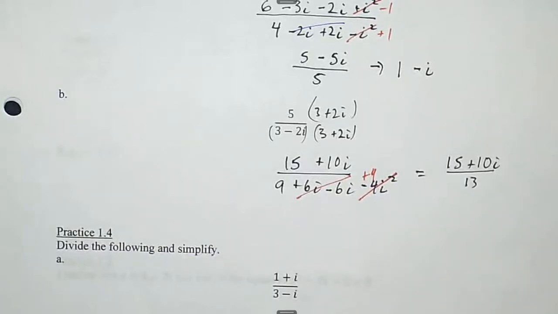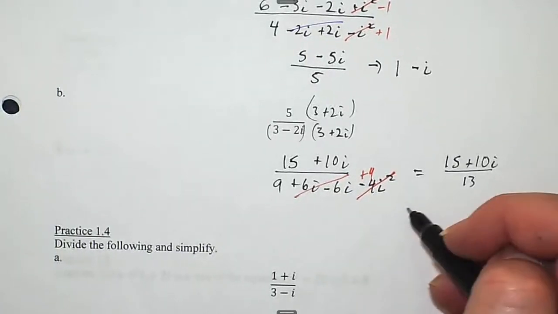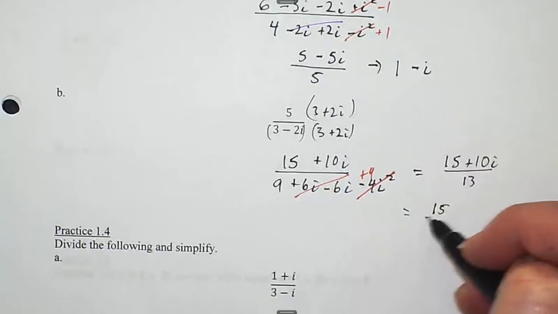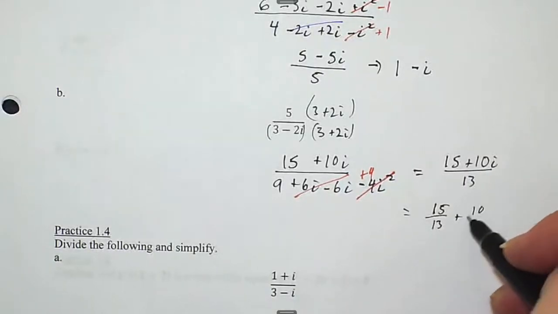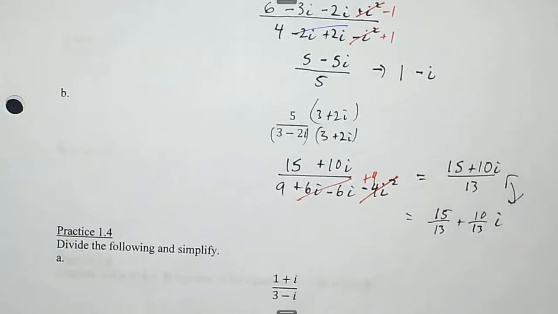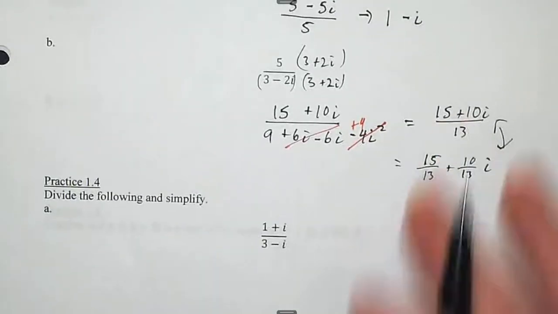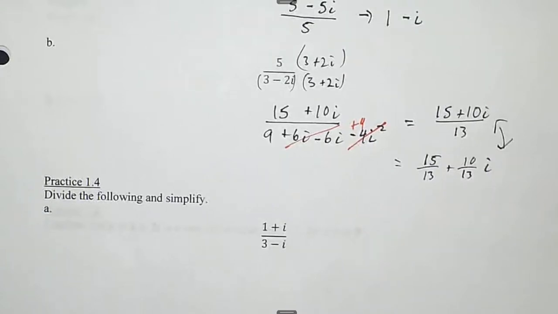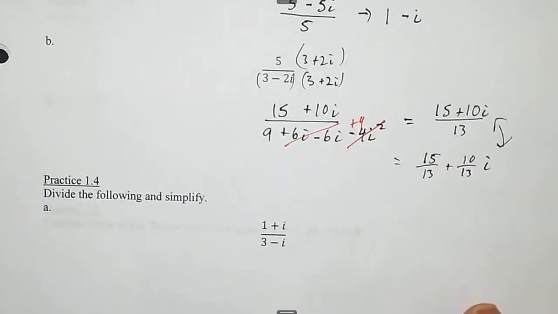Now, we could leave our answer like this, but just to show that it can be put in a plus bi form, I'll call it 5/13 plus 10/13 i. Either one is fine. Okay? If you just prefer to leave it like that, I'm okay with that. So, again, I've got a few more practice problems for you to do, so go ahead and try that, please.